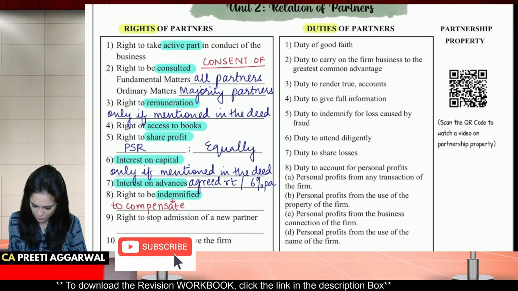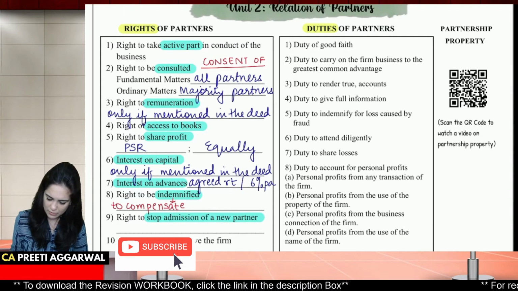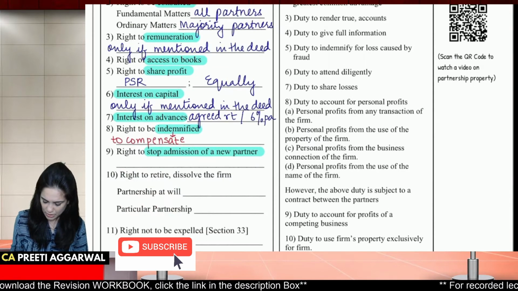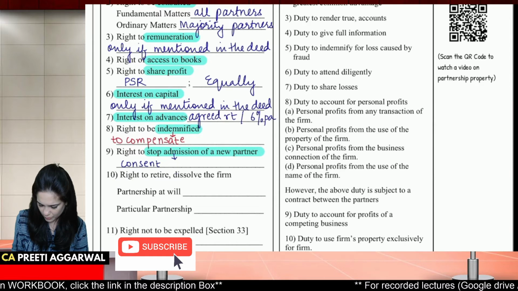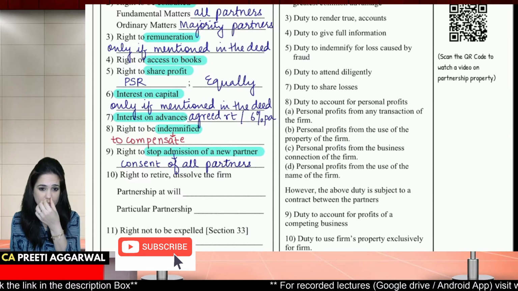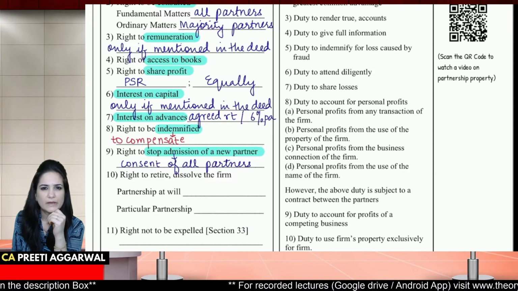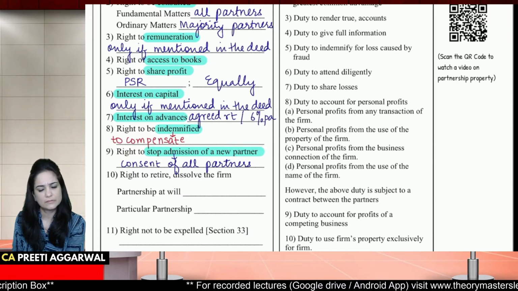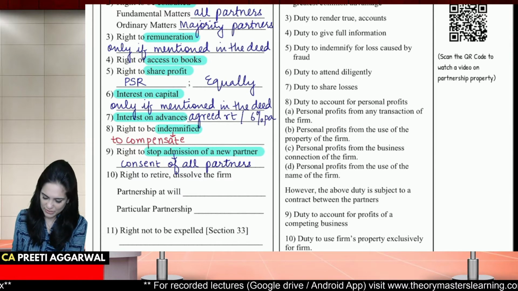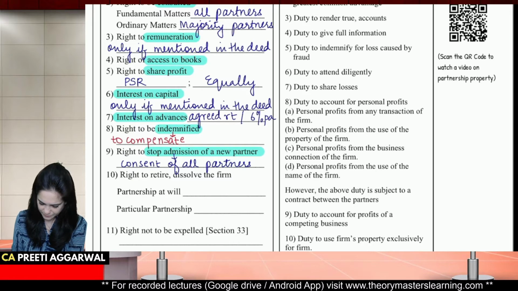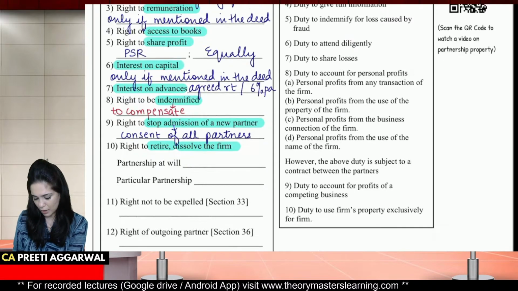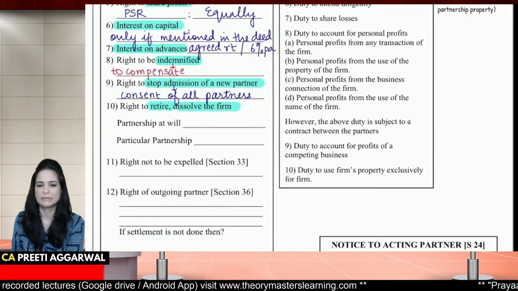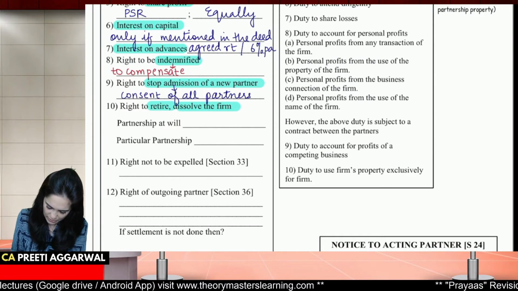Every partner has the right to stop admission of a new partner because admission requires consent of all partners. Now, what if my consent was not obtained? Then I can stop the admission of a partner. He has the right to retire, dissolve. What if the partnership is at will? Then how will the retirement or dissolution take place? Tell me. Very good. Write down: by notice.